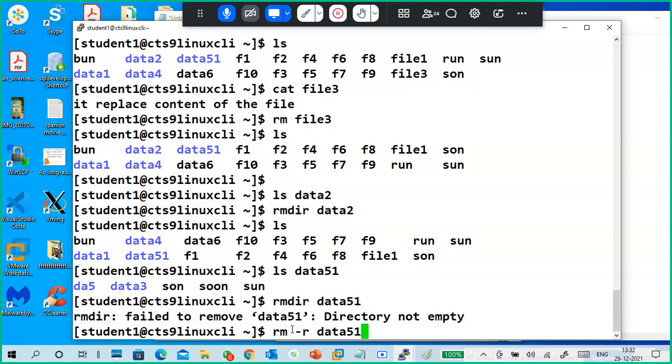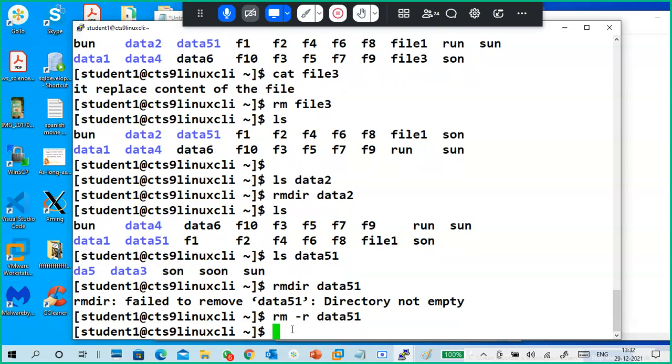Guys, whenever you're deleting, sometimes whether it is a file or a directory, it asks you a question: do you really want to delete this file or not? If it is asking like that, it is better to use the f option. f means force. r means recursive. f means force. But currently I'm not using f. Yeah, it is deleting.